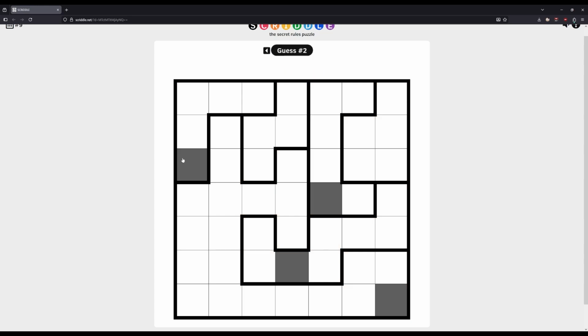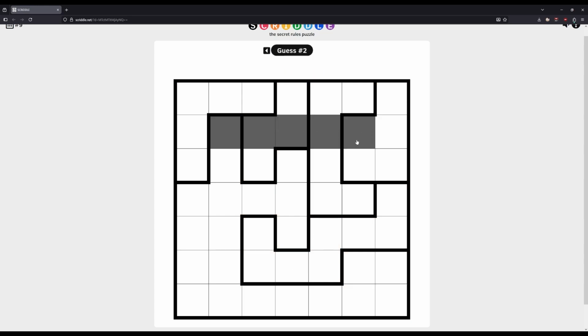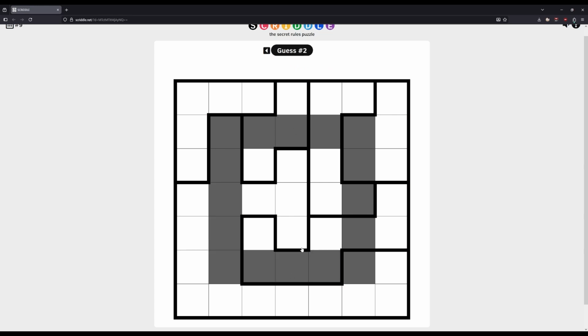Okay, we didn't really get a lot of information from that. So let's try something else. Let's try, this is not very methodical. I've been more methodical in my previous attempts, but I felt like I had more to go on. So let's try this one. This respects the red rule. That's interesting, but we've broken so many rules.